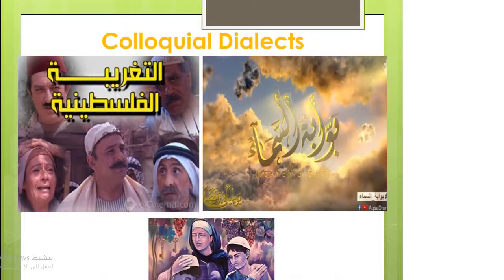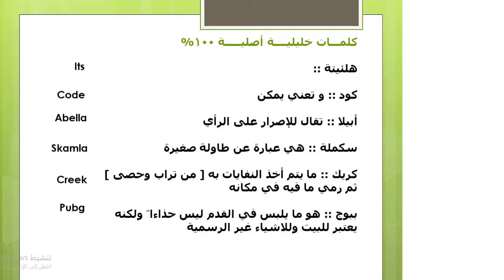Let's talk about the cultural differences in literary works, particularly the Palestinian colloquial dialect used in short stories. Let's have a look at the translation of Google Translate to these Khalili words. What can we translate them? We translate them into the English equivalent, or we can explain them. For example, هل أيت, we can translate it into at this moment or now.